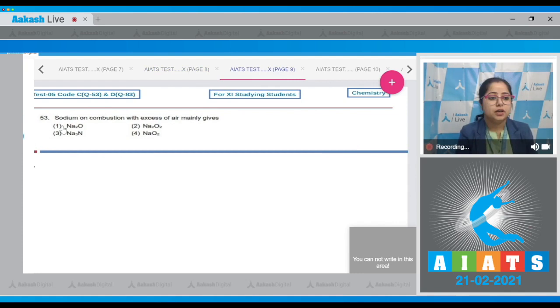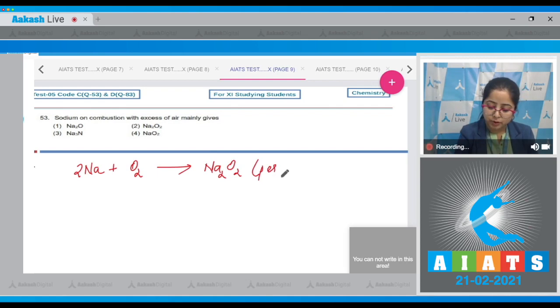Let's read it. Sodium on combustion with excess of air mainly gives. Students, sodium forms stable peroxides on reaction with air. So I'm writing the reaction. Na on reaction with oxygen forms Na2O2, which is a peroxide. That means the correct answer for this question is option number 2.